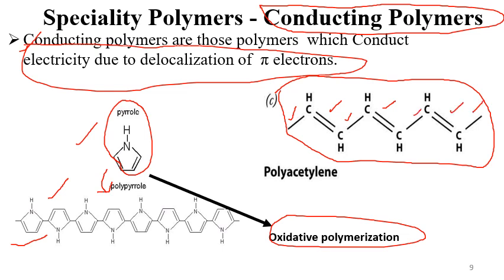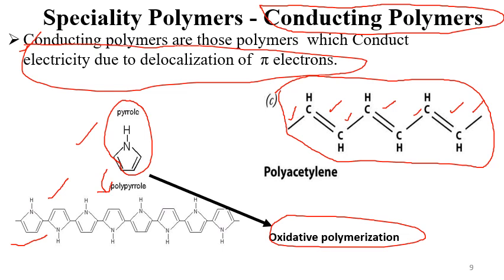So in this way it consists of delocalized pi electrons, right? So polyacetylene is also one of the important examples of conducting polymers, right? Now after seeing this slide, you might have a very simple question: how can you differentiate these polymers from the earlier polymers that we have already discussed as a part of the syllabus?